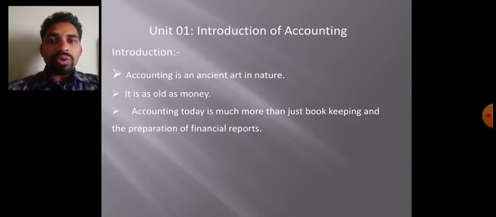But in this traditional era the accounting system was not developed, as well as the infrastructure and the technology.